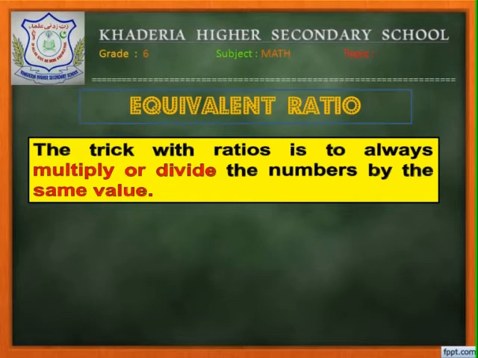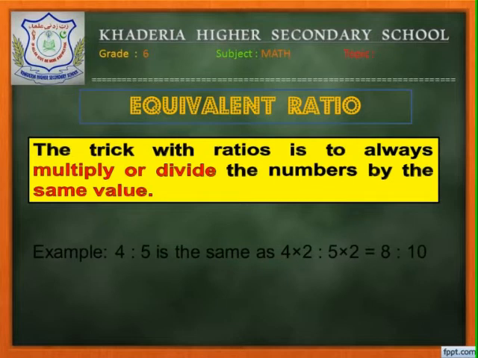Dear students, by using this trick, we can find any number of equivalent ratios. Now take 4:5. To find one equivalent ratio, I am going to multiply both terms, 4 and 5, by the number 2. Here we got 8:10 as an equivalent ratio.